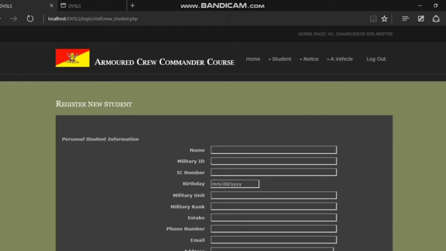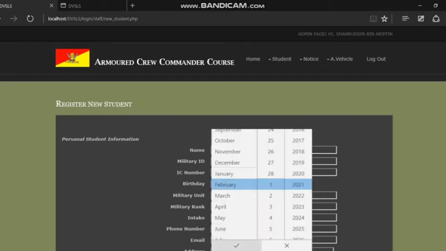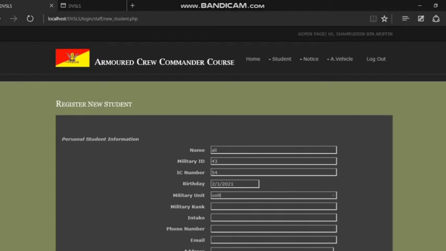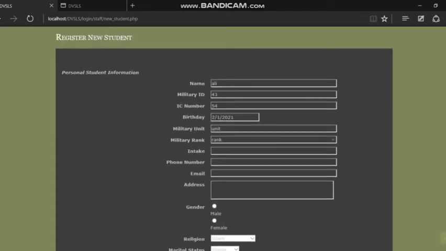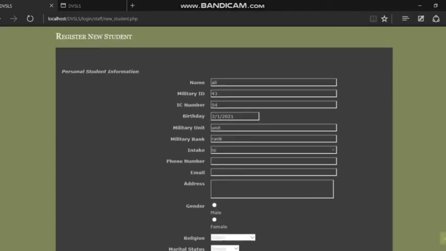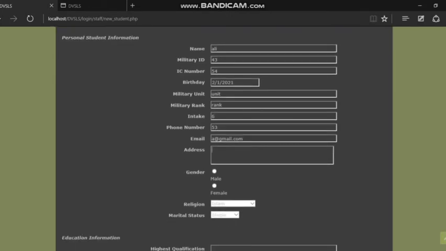For example, I just put a simple input to show whether this function runs as expected. I just put all the fields. Intake, Malaysia.